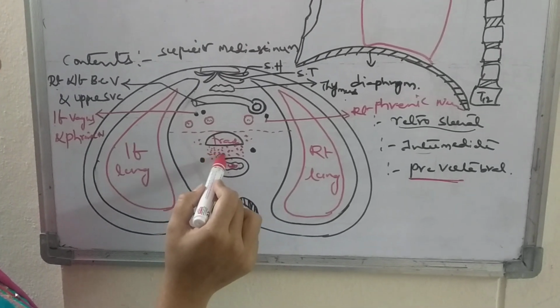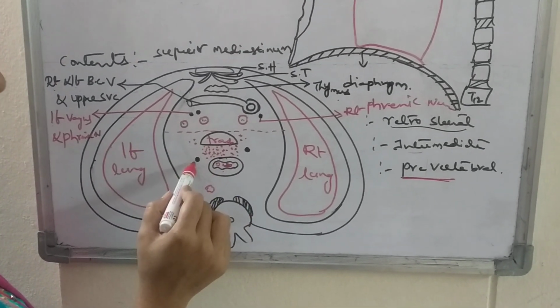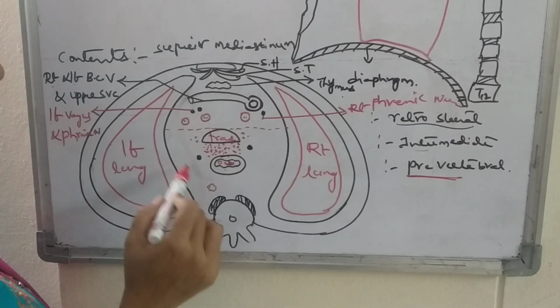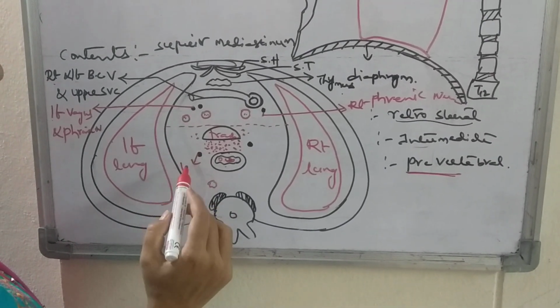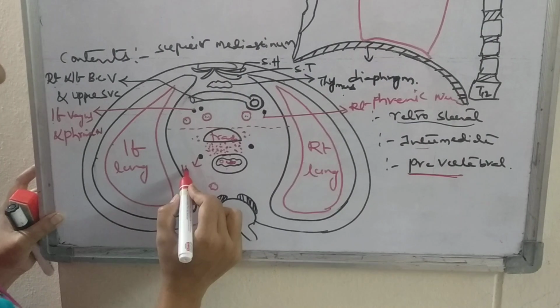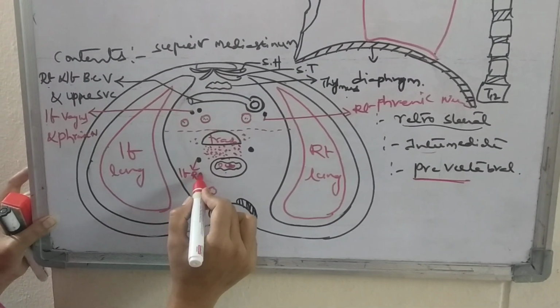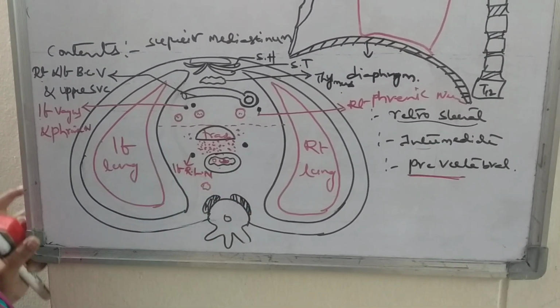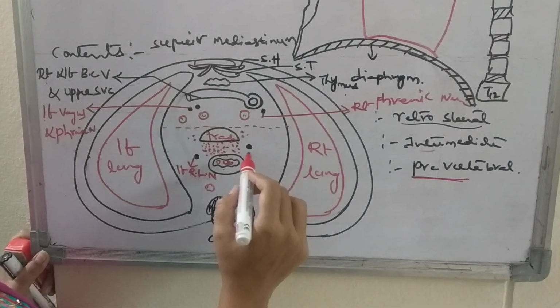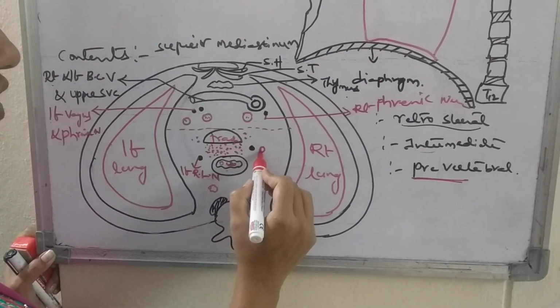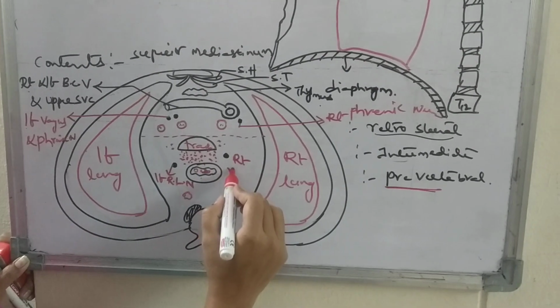Within this loose areolar connective tissue, on the left side, we will have the left recurrent laryngeal nerve. And then we will have the right vagus.